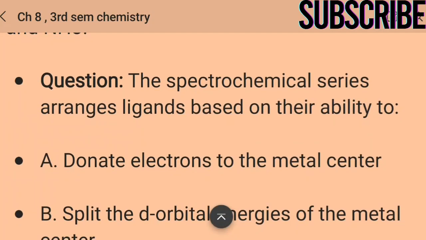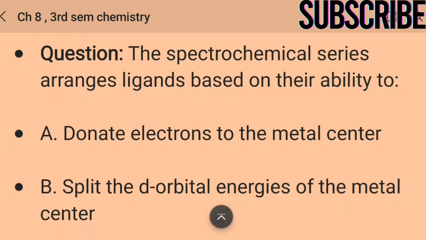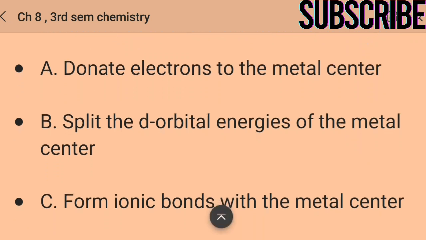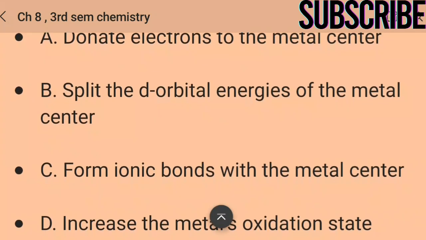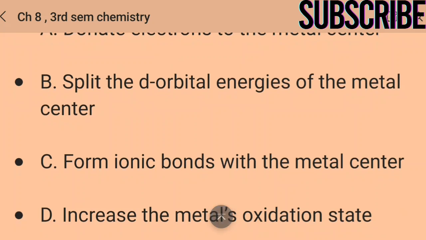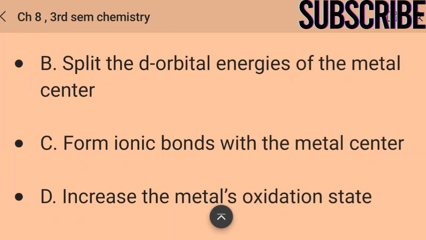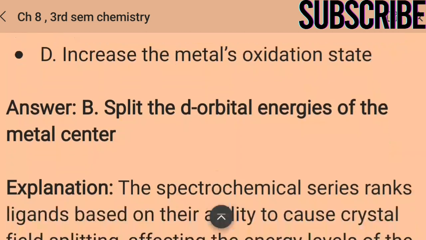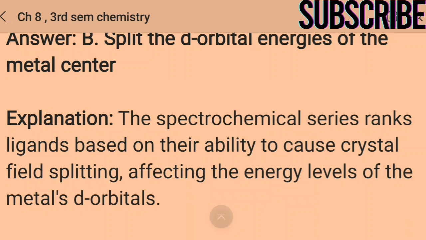Next question, the spectrochemical series arranges ligands based on their ability to: option A, donate electrons to the metal center, option B, split the d orbital energies of the metal center, option C, form ionic bonds with the metal center, option D, increase the metal's oxidation state, and the answer is option B, split the d orbital energies of the metal center. Explanation: the spectrochemical series ranks ligands based on their ability to cause crystal field splitting, affecting the energy levels of the metal's d orbitals.